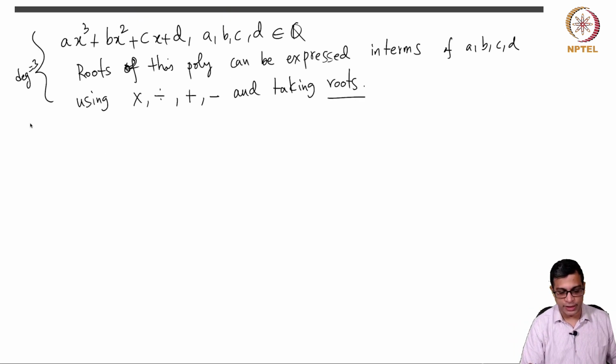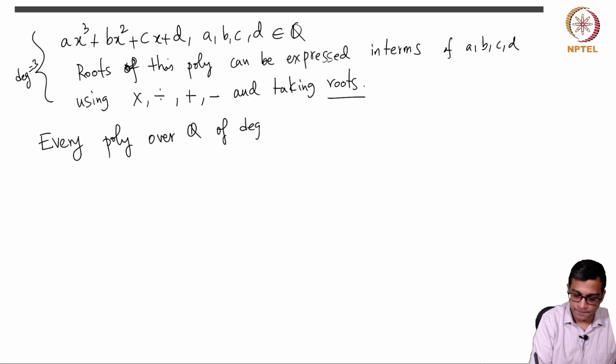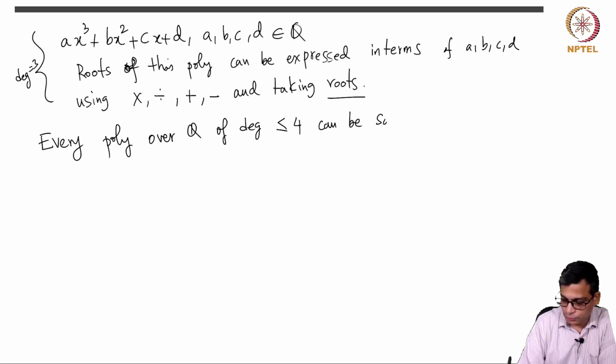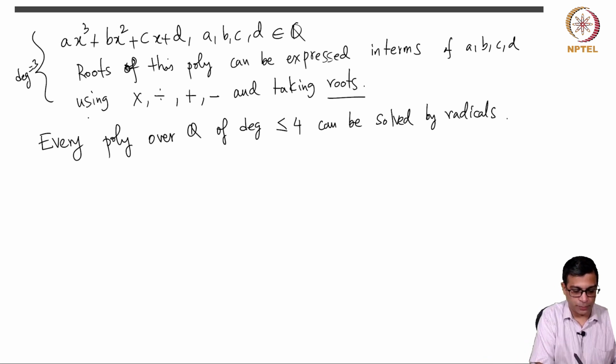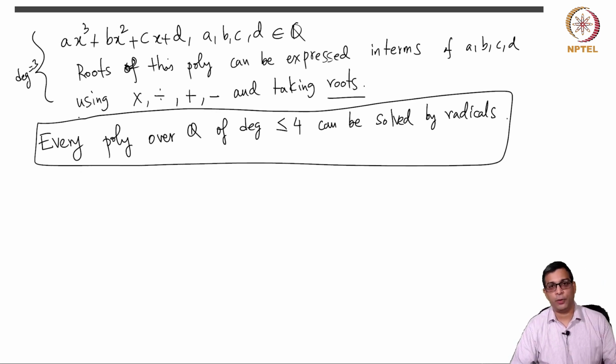So I want to stress here that every polynomial over the rational numbers of degree less than or equal to 4 can be solved by radicals. Okay, so that is the important point for us. You give me a polynomial of degree 1, of course that is trivial, its root is a rational number.